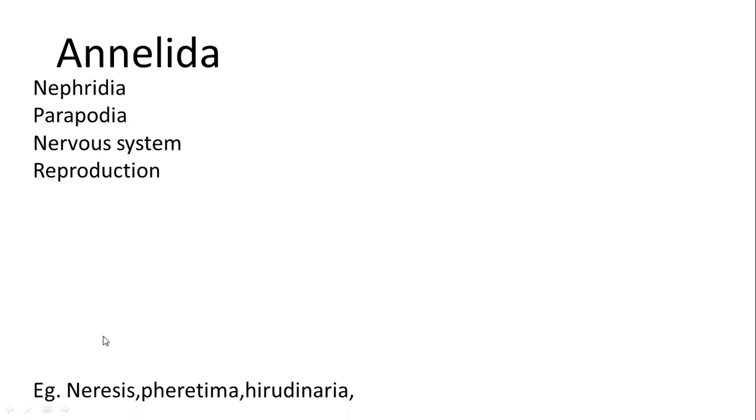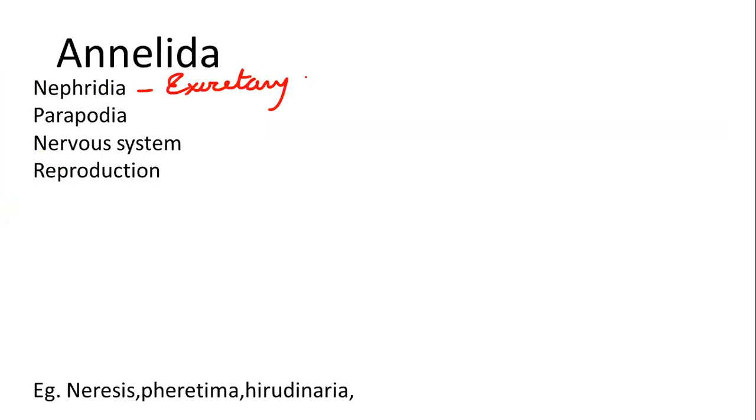When we talk about Annelida, the common name is segmented worms, and usually it is mostly a free living organism, present in both aquatic as well as terrestrial habitats. It is bilaterally symmetrical, originated from triploblastic and eucoelomate. It has a complete gut, so the digestive system will be complete and the circulatory system will also be closed. And it has nephridia, which is a specialized excretory organ.